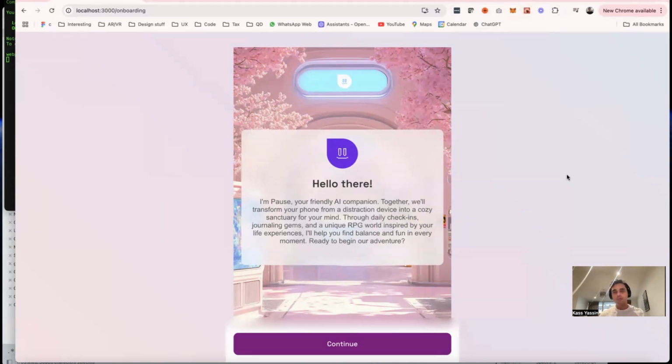Okay, so the idea of Pause is really to be like a happiness optimization app, which sounds a little strange, but hopefully it'll make sense at the end of this video. But I love this line here, where it's talking about transforming your phone from a distraction device into a cozy sanctuary for your mind. So that's kind of how I see it.